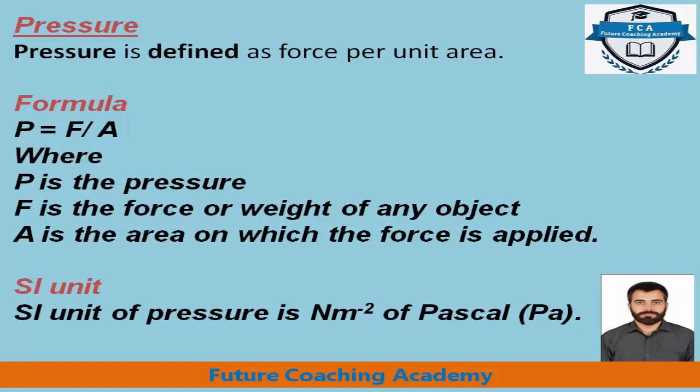Now we are going to study the combined effect of force and area, that is pressure. Pressure can be defined as force per unit area. The formula for pressure is P equals F by A, where P is the pressure, F is the force or the weight of the object, and A is the area on which the force is applied.